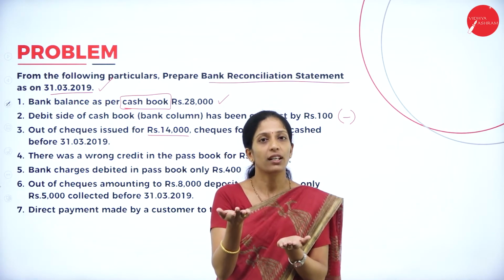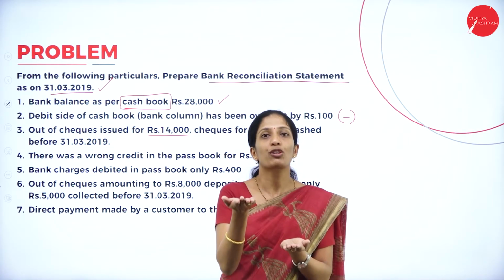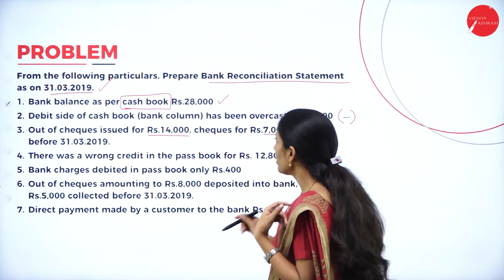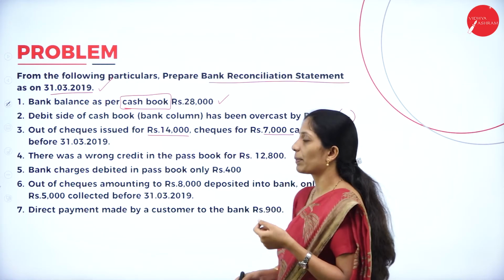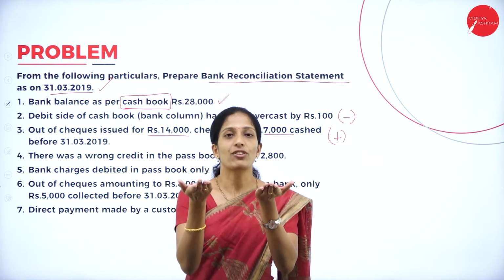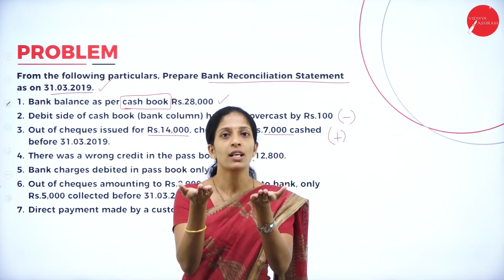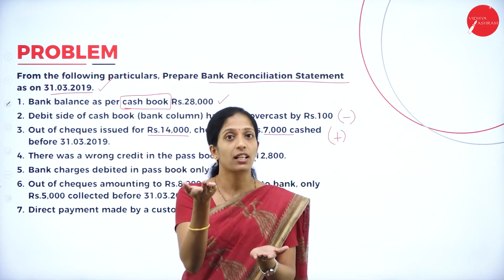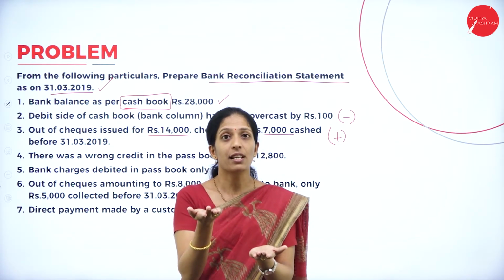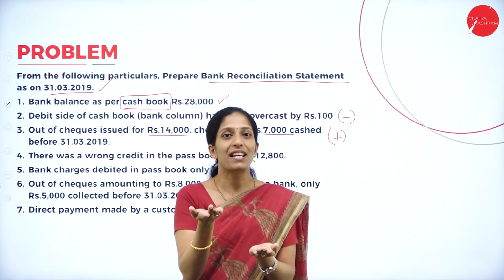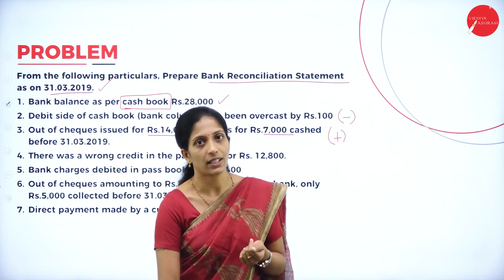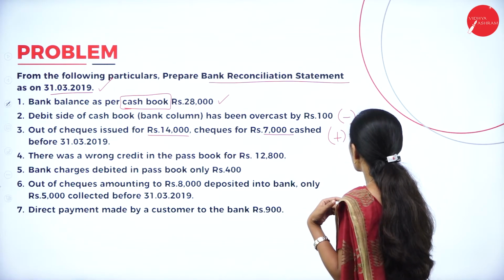Now which is the base book? Cash book is the base book. Adjust cash book to passbook. So what you have to do? Add 7,000. Only 7,000 we have to add because, once again I'll repeat, out of cheques issued 14,000, only 7,000 has been cashed. So bank balance as per cash book has decreased to the extent of 14,000, but how much has actually been cashed? Only 7,000, so there is still a 7,000 difference. Cash book is the base book, adjust cash book to passbook. Add 7,000. So we are going to consider only 7,000.